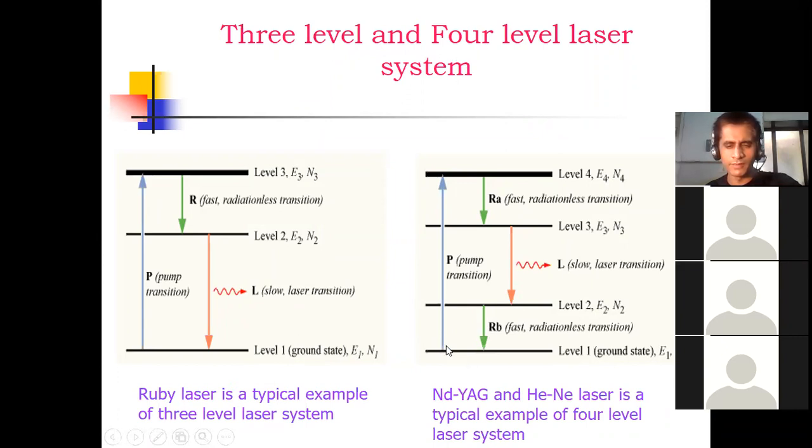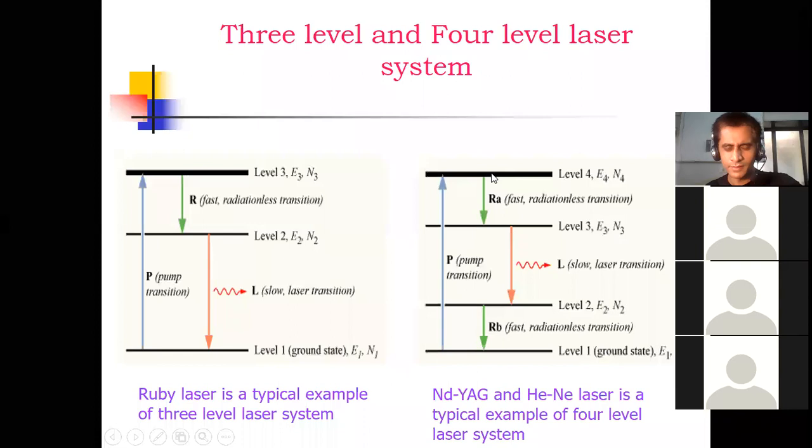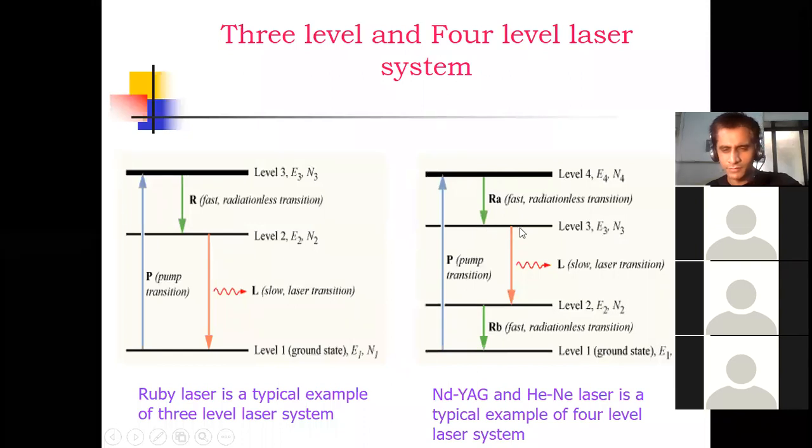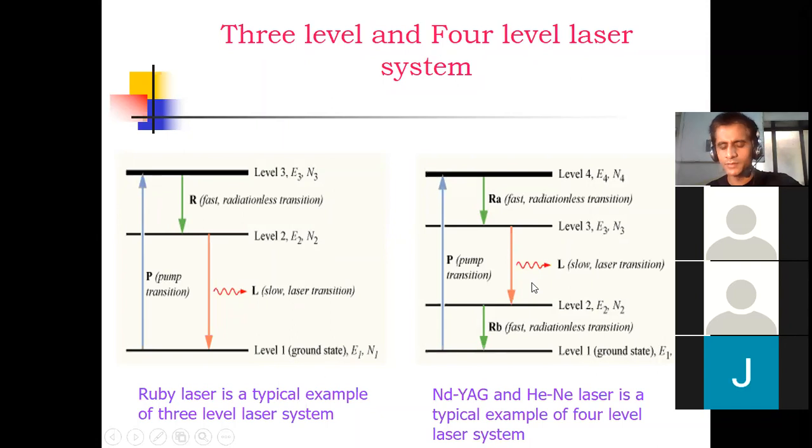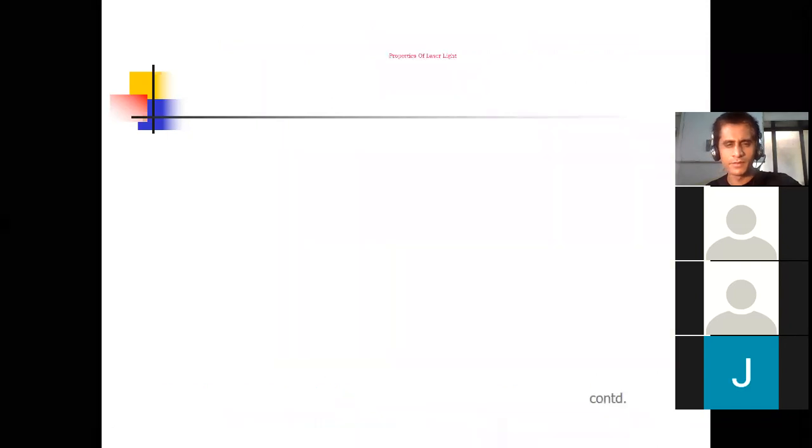What is meant by 4 level laser? See, first excitation takes place. Again, this is your absorption. Here spontaneous emission, this is your stimulated emission, and here the green color is your spontaneous emission, and red color indicates your highly energetic laser beam.